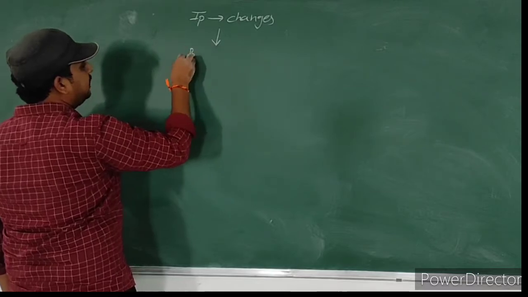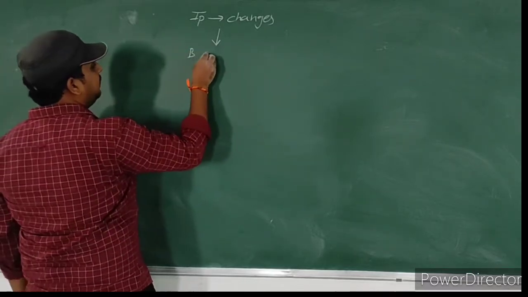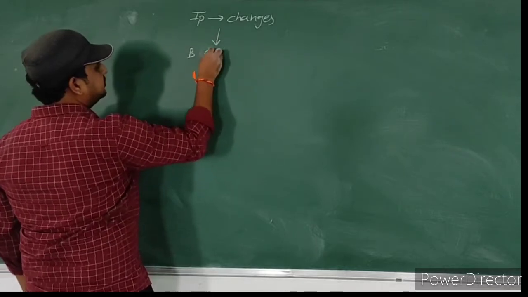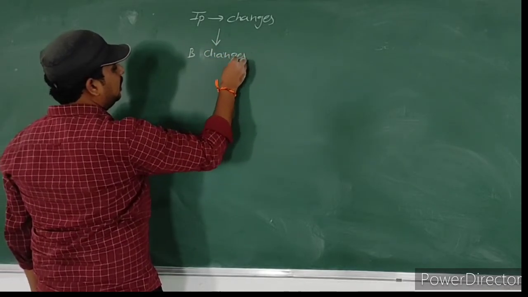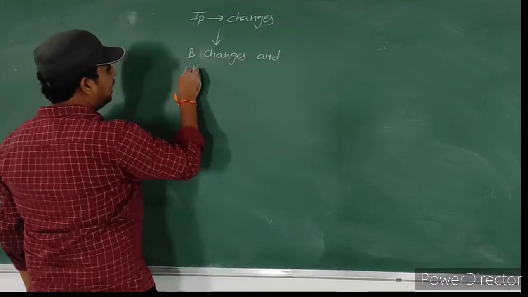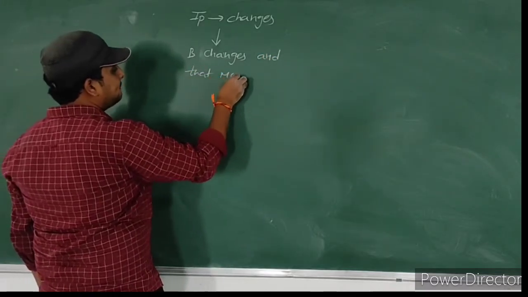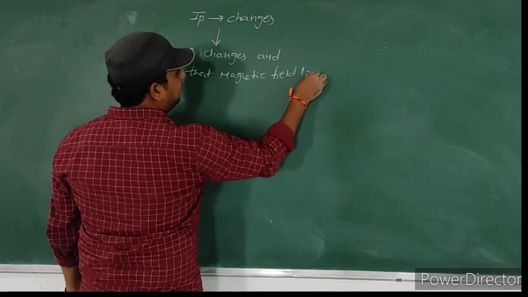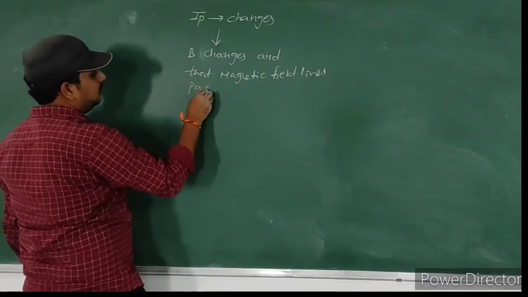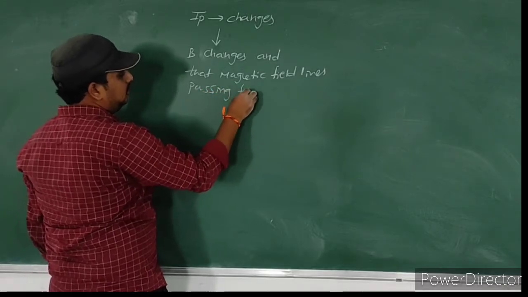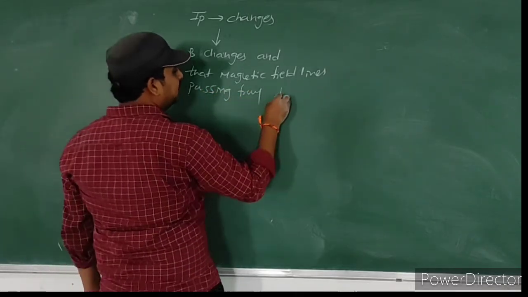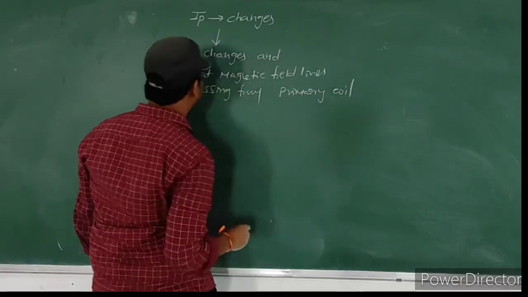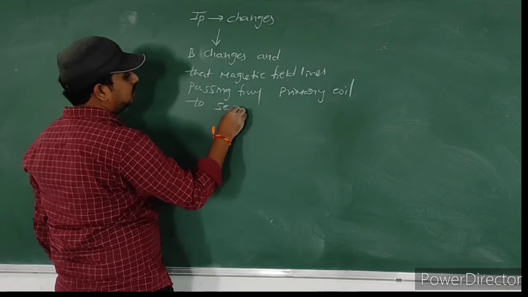Then magnetic field lines, magnetic field changes, and those magnetic field lines pass from primary coil to secondary coil.